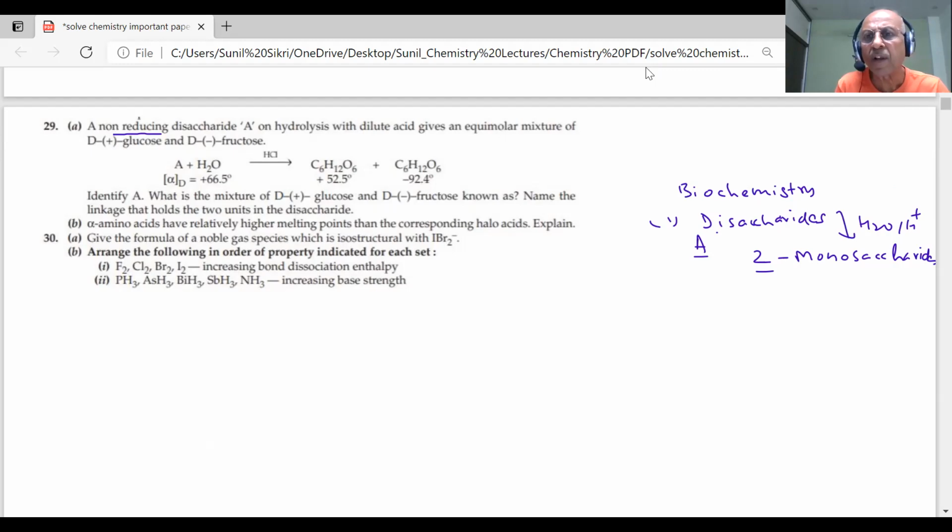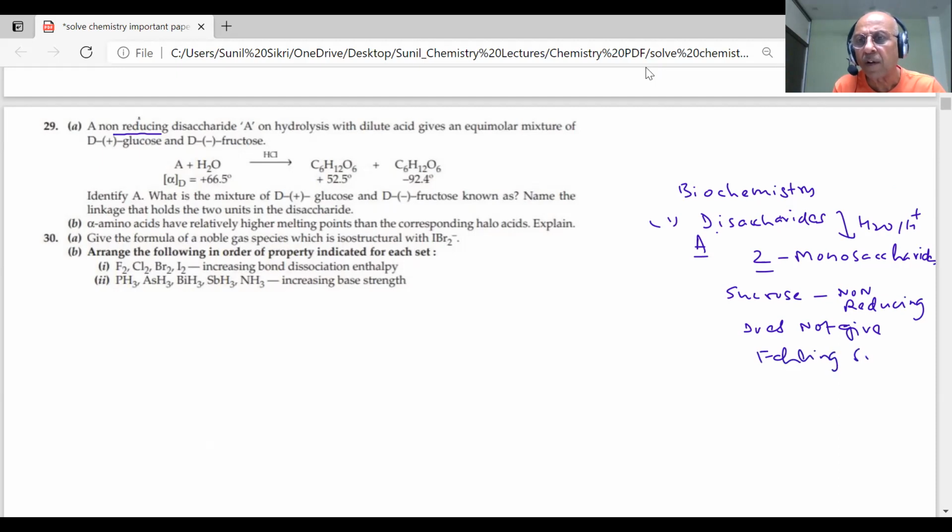In the biochemistry chapter, students, you know sucrose was non-reducing. Sucrose is the disaccharide which is non-reducing. What is non-reducing? It does not give the Fehling solution test, and also does not give the Tollens test.